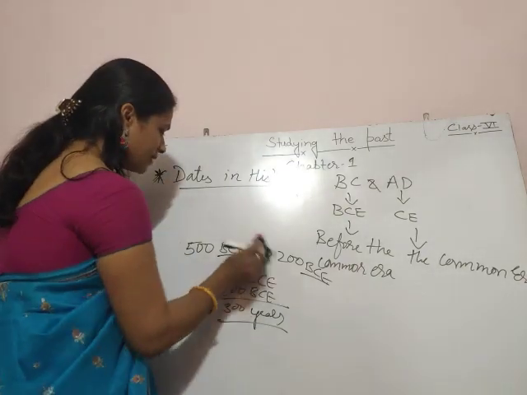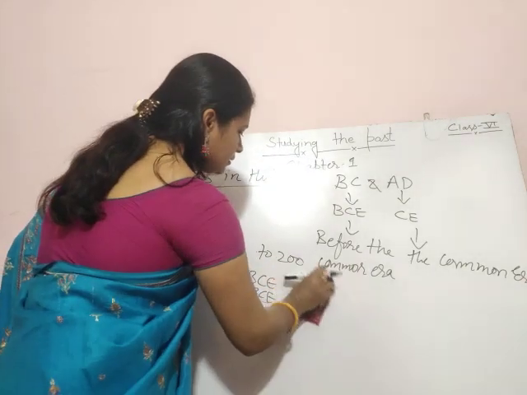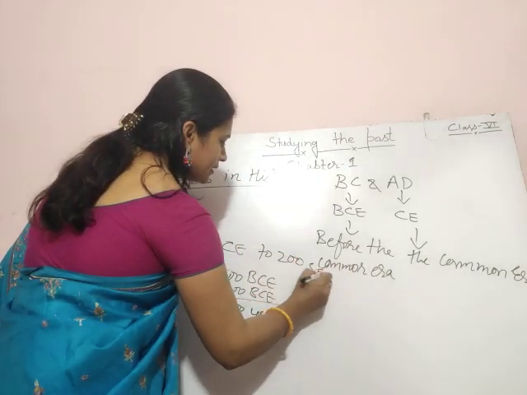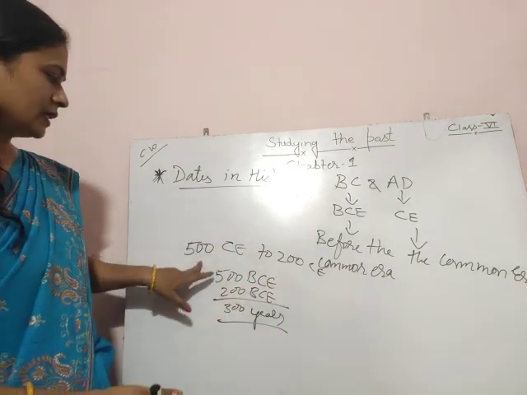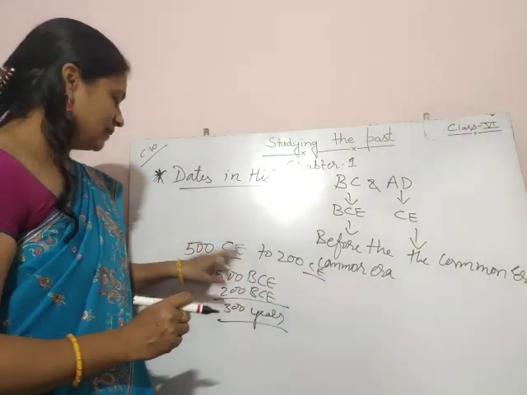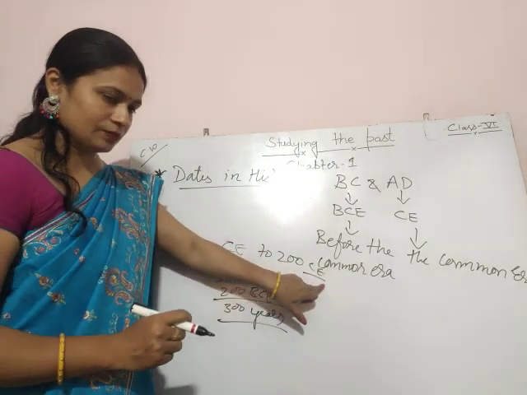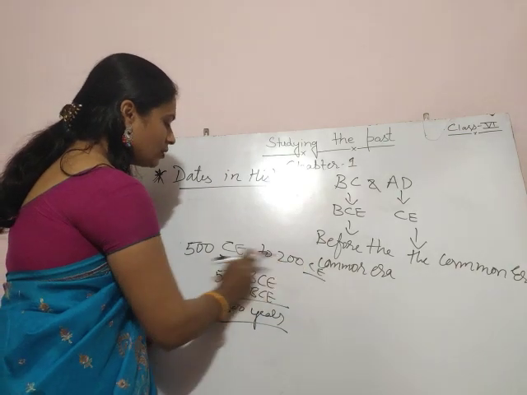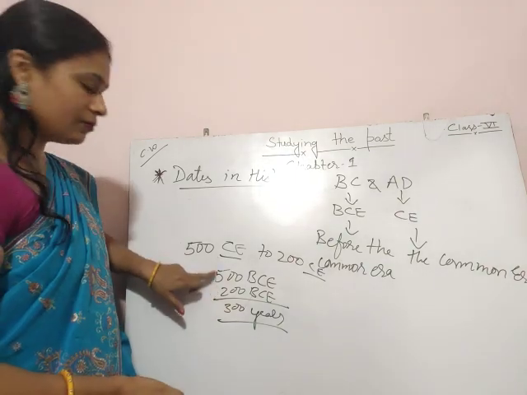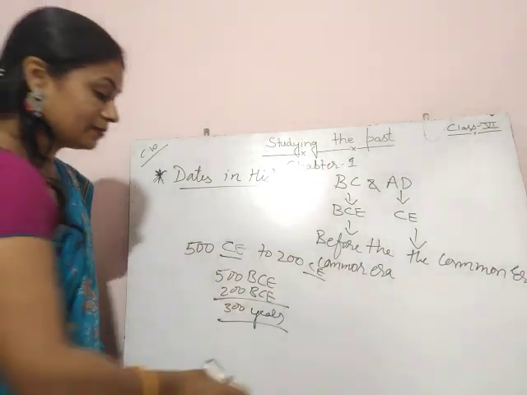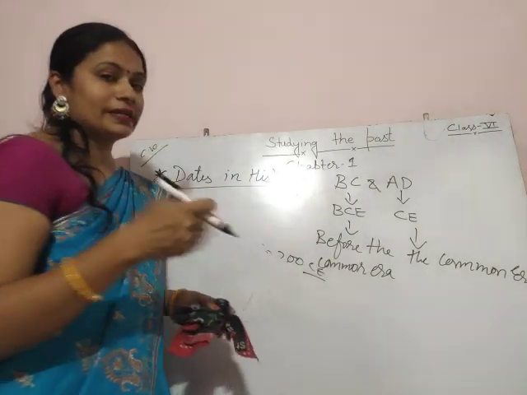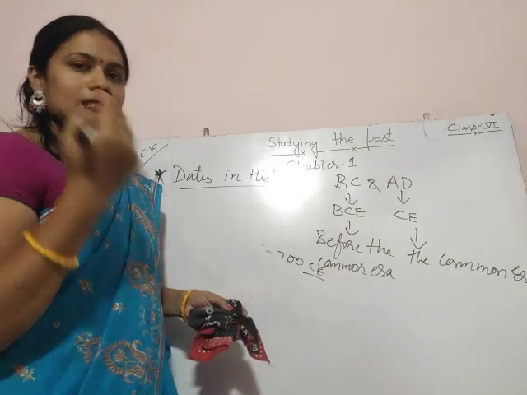In the same way, if we change the era to 500 CE to 200 CE, we follow the same process because the era is the same. Subtract the smaller from the bigger one: 300 years.